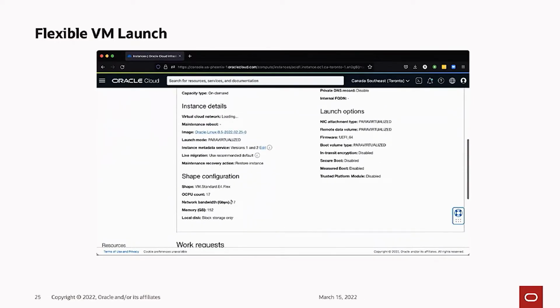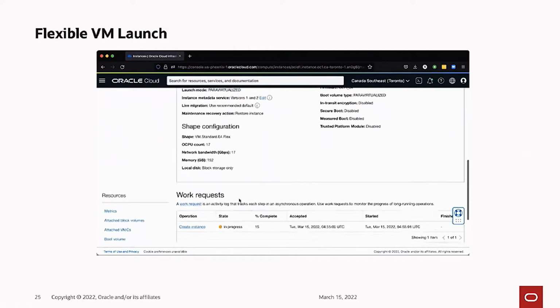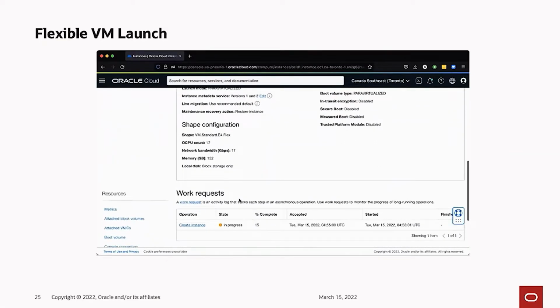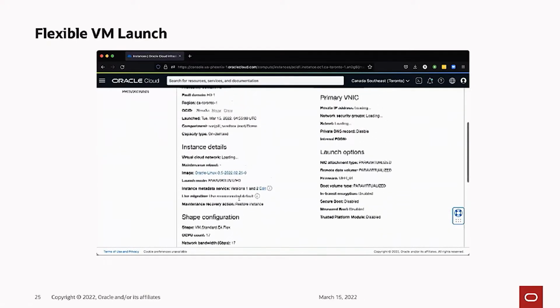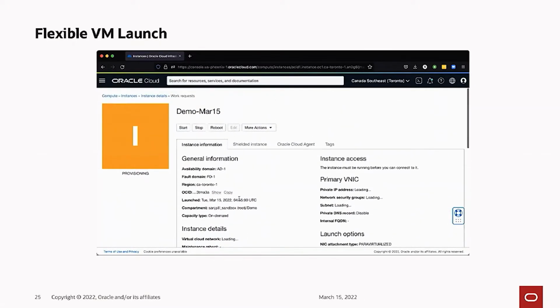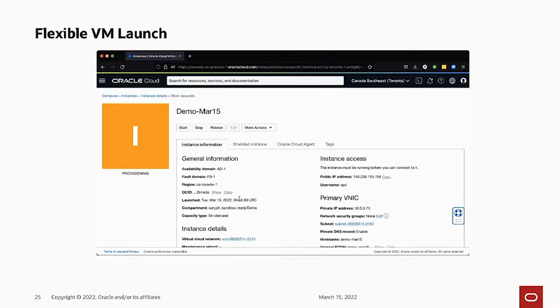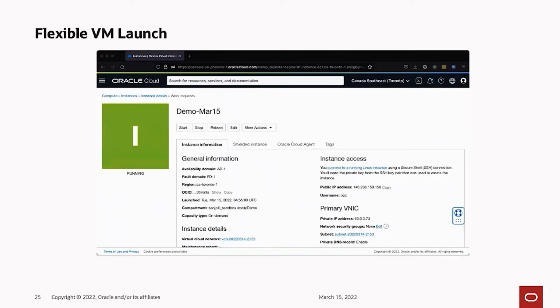the exact amount of cores and memory you've chosen, but also notice the network bandwidth, right? So in our flexible VMs, the network bandwidth is tied to the OCPUs at 1 Gbps per OCPU. It goes up to a maximum of 40 Gbps on our AMD and Ampere instances and 32 on our Intel standard instances. Goes higher on our optimized 3 VM instances.